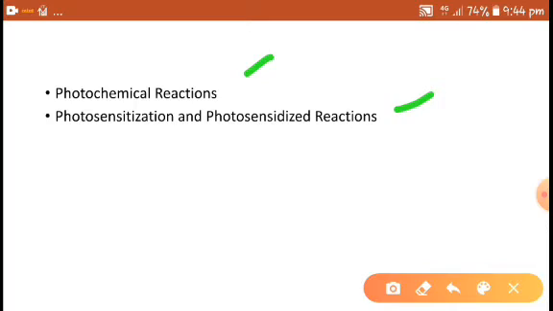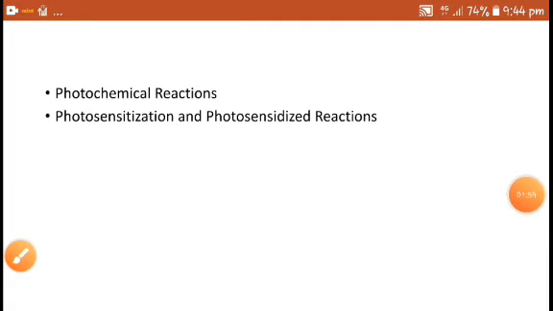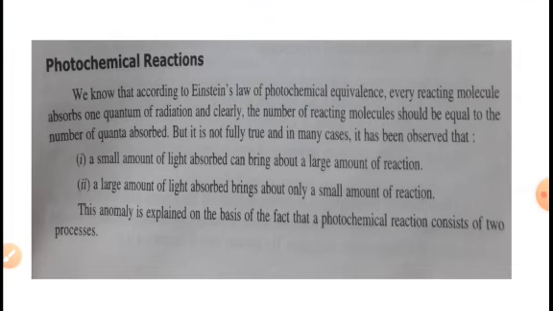Photochemistry says about the reactions which occur by absorbing the light of wavelength of visible and ultraviolet region. So first one, photochemical reactions.